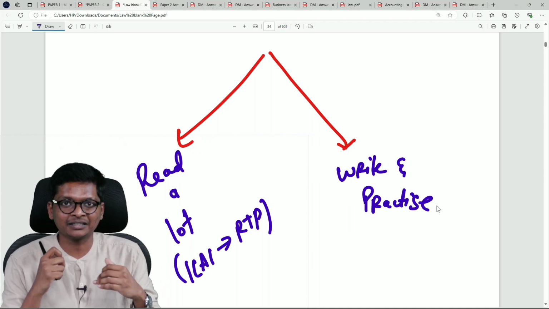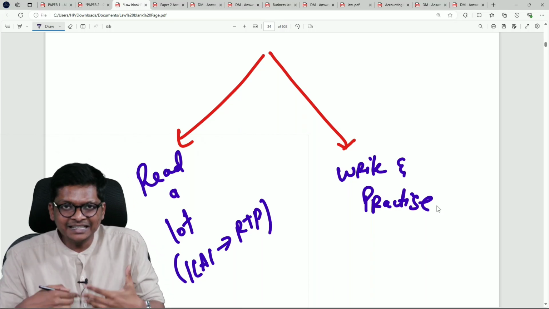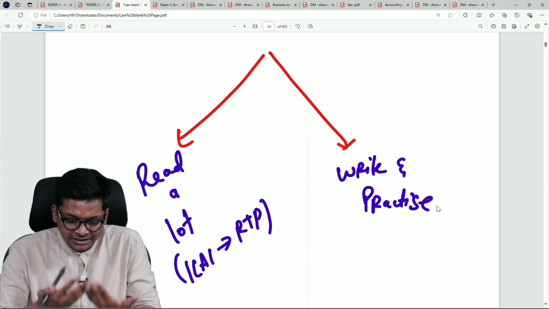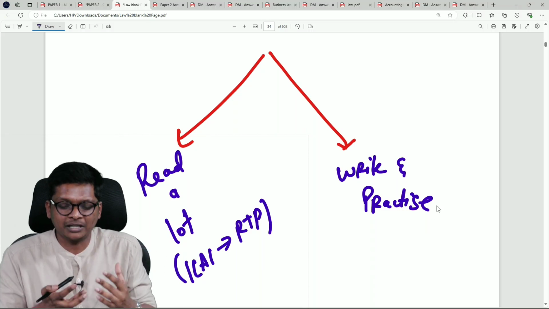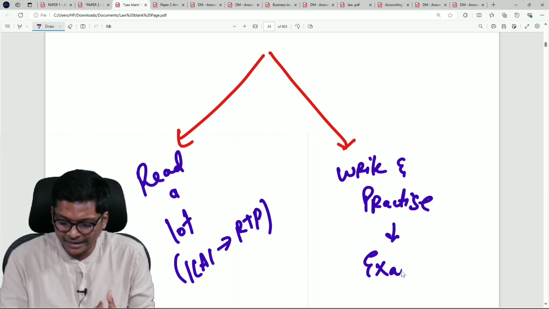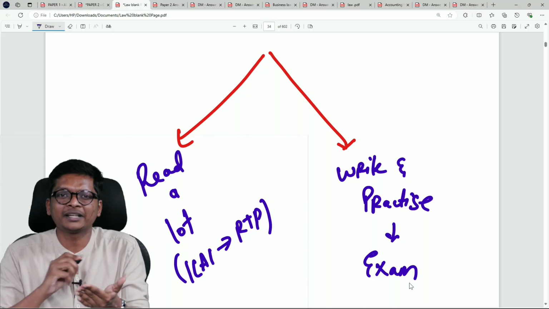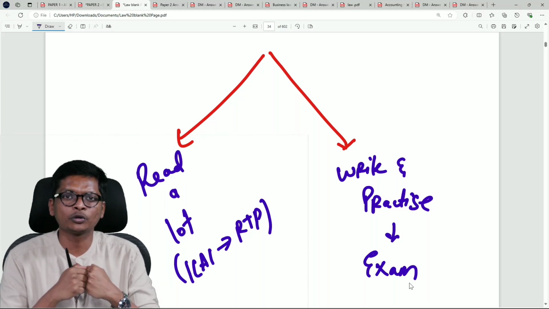Driving: I have a license, sir. I have to drive and practice. So you have to read a lot of questions. Daily write 5 or 6 answers. See how you are able to improve. Give it to somebody else for correcting. Otherwise, the only writing practice you have cannot be the main exam. In accounts, before the exam you are solving. In law also, before the exam you have to write. This is the way you improve your answer sheet.